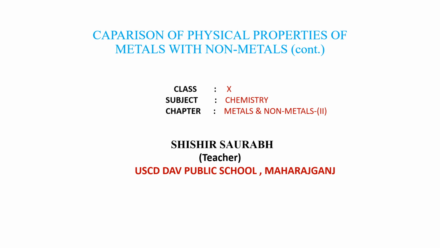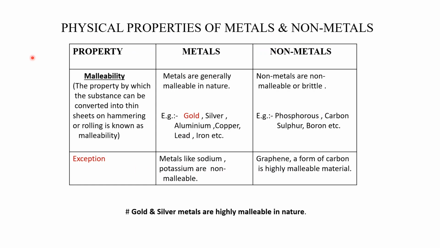Namaste students. Today we are going to continue the topic that we left in the previous class, that is comparison of physical properties of metals with non-metals. So in this class, we are going to discuss the other physical properties which are present in metals and non-metals. The next physical property that we are going to discuss is malleability.